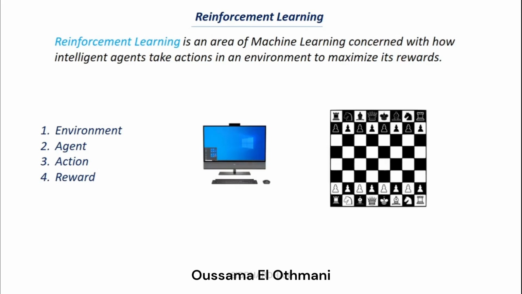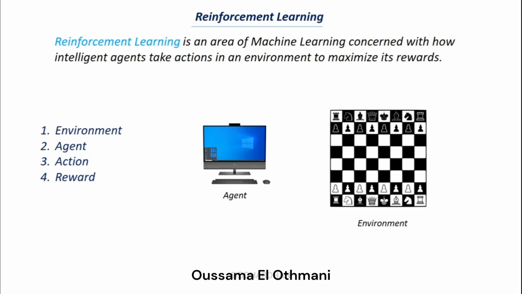Let's try to understand this with an example. We want to make a computer program that can play chess like a human being. Here our chessboard becomes the environment and our computer becomes the agent. In the environment of the chessboard, our agent, the computer, tries to take actions. The actions represent the moves the computer takes, and for each step it gets a reward. The ultimate reward is winning the chess game. For each step it takes closer to winning, it gets a positive reward. If it takes a bad move, it gets a negative reward. By this, the machine tries to learn how to play that game.